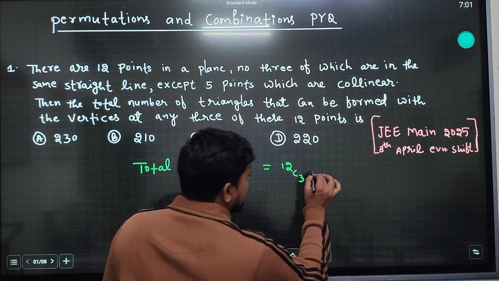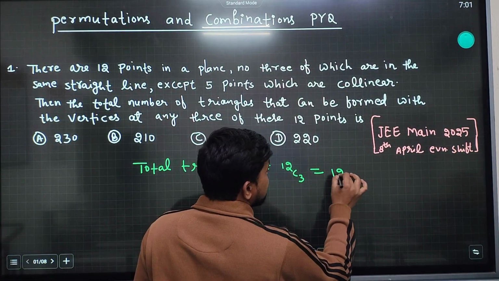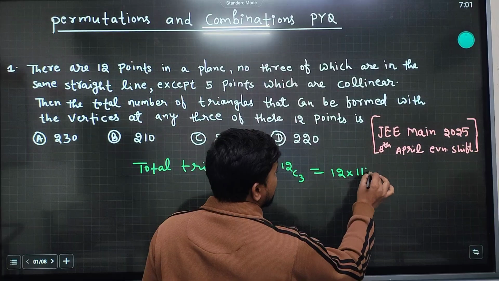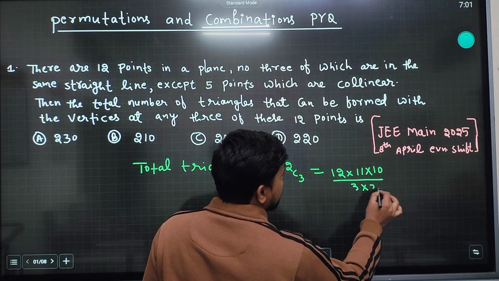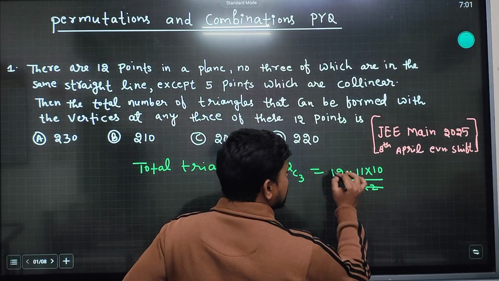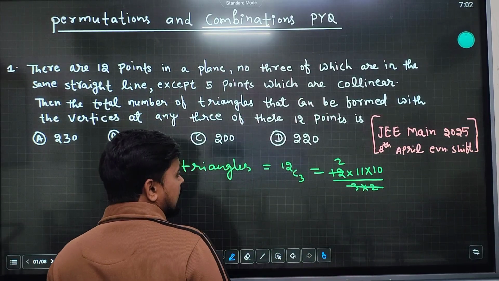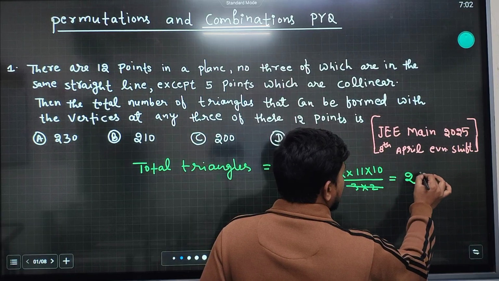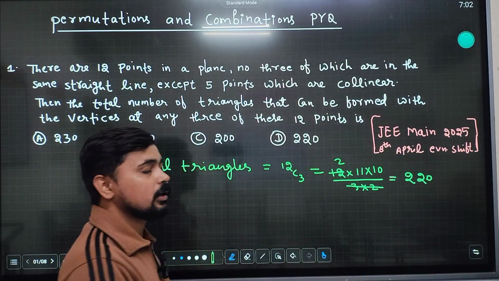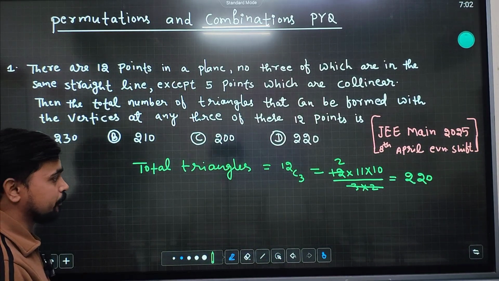So the total number of triangles will be 12C3. How much is that? 12 into 11 into 10 upon 3 factorial, that is 3 into 2 into 1. 3 twos are 6, 6 twos are 12, and 11 into 2 is 22, which gives 220. The total number of triangles that can be formed is 220.